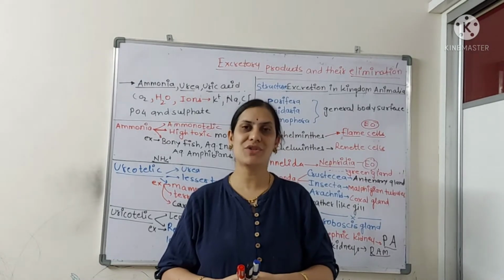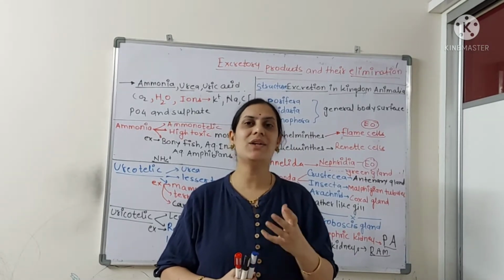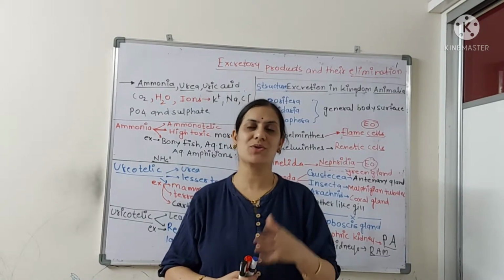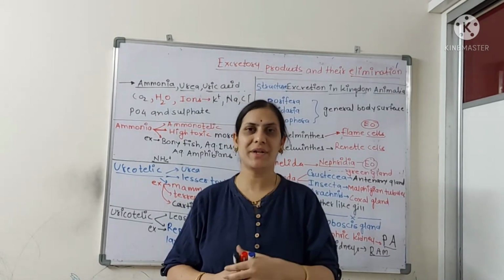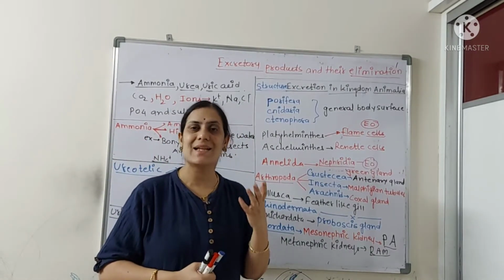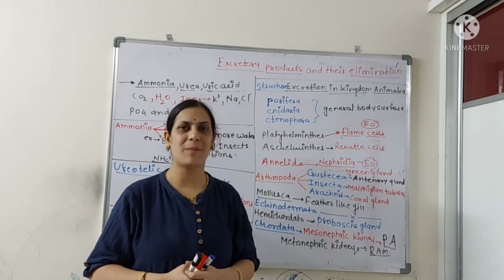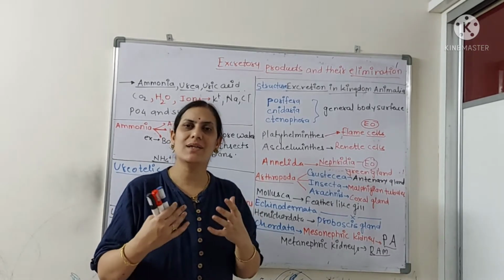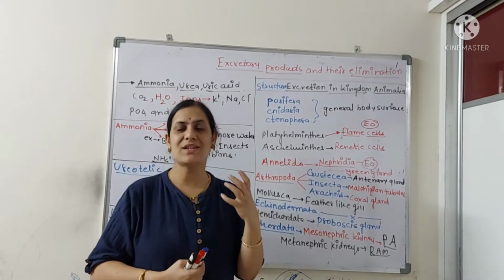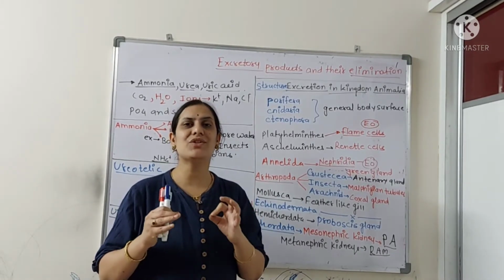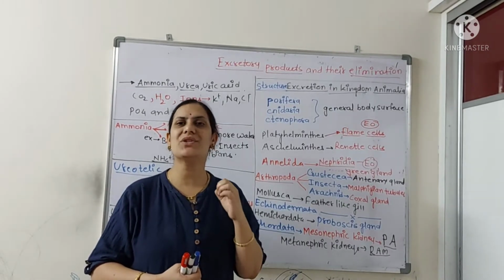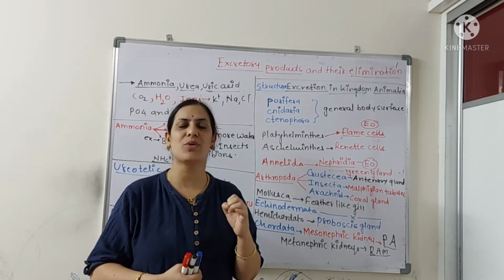Out of these three, ammonia is the highly toxic nitrogenous waste. It needs more volumes of water to get excreted completely, definitely, as compared to urea. Urea is lesser toxic as compared to ammonia, and comparatively it needs less amount of water to get removed from the body completely. And the last one, uric acid, is the least toxic excretory waste, and it needs the least amount of water for its total removal from the body.